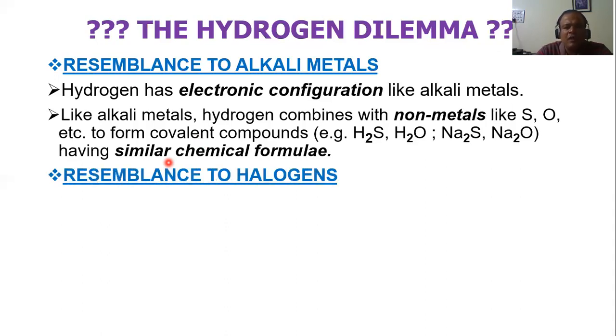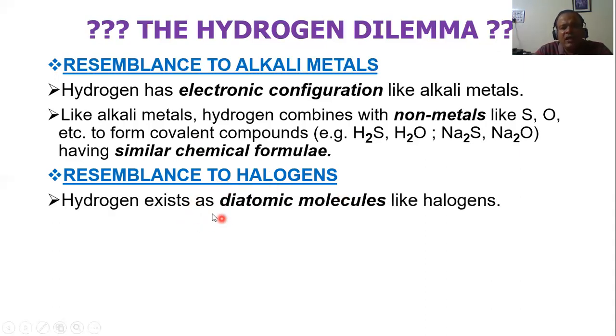Now let's see the next one. How does hydrogen resemble the halogens? Hydrogen exists as diatomic molecules like halogens. Now if you remember halogens, how do you write any halogen like chlorine, bromine, iodine? Cl2, Br2, I2, because they exist as diatomic molecules. Halogens are always found in pairs. The atoms in halogens are always found in pairs.